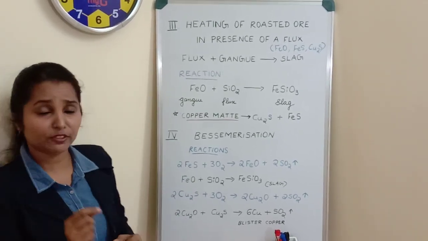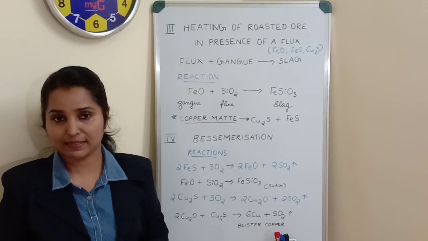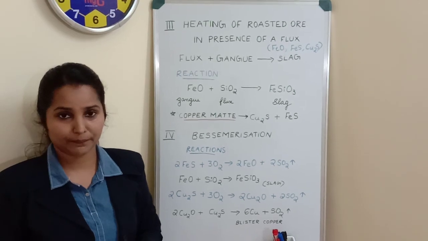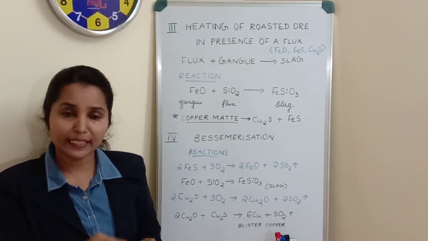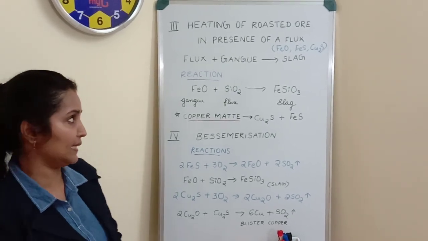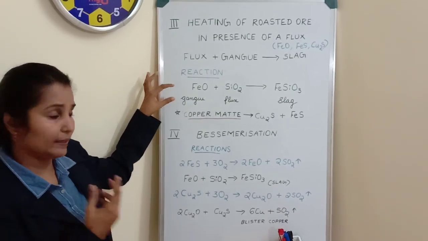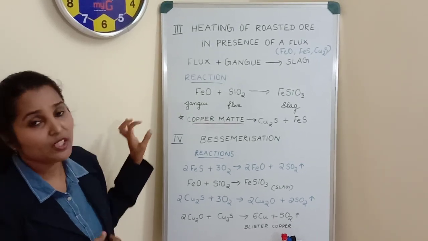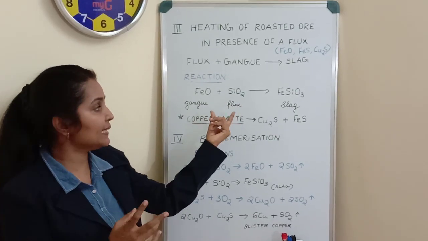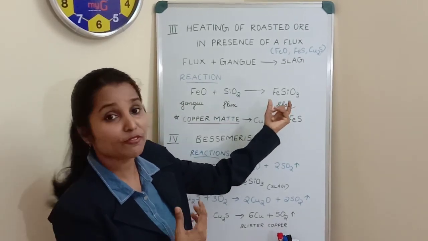So what we have to remember when we choose a flux is, if we have impurities which are acidic in nature, we have to select a flux which is basic in nature. Suppose we have an impurity which is acidic in nature, we have to select the flux which is basic in nature. Here in this case, we have ferrous oxide as gangue. Ferrous oxide is basic in nature. So we have selected silica as the flux. Silica is acidic in nature. So they will undergo an acid-base reaction to form the slag, that is ferrous silicate.